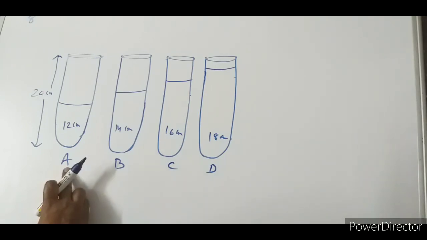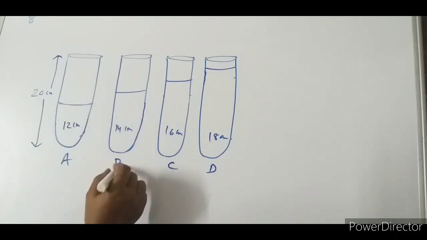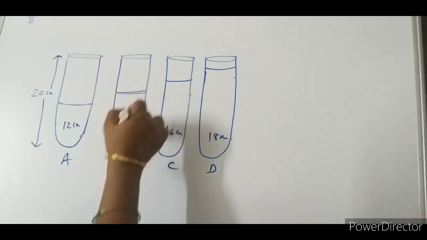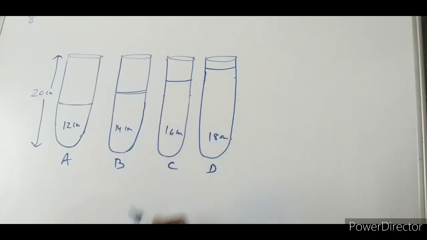In case of A, up to 12 centimeters water is filled. In case of B, up to 14 centimeters water is filled, in C 16, and in D 18 centimeters water is filled.